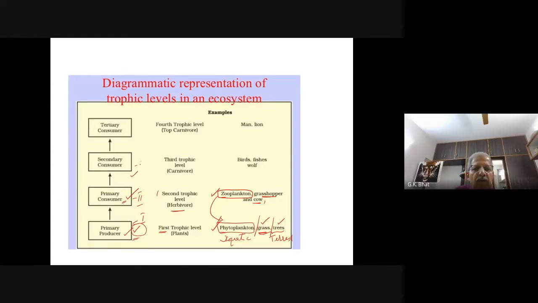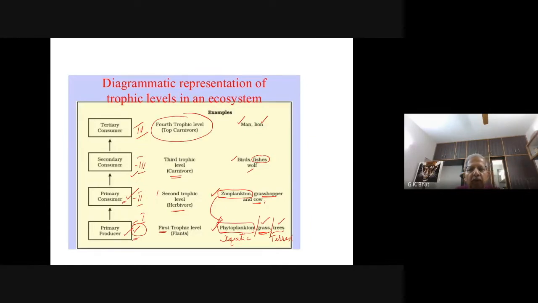Now coming to secondary consumer. Secondary consumers occupy third trophic level, and these are carnivores. And these carnivores are, especially in case of the aquatic ecosystem, mainly fishes. And in terrestrial ecosystem, they are birds, wolves, etc. And the fourth trophic level is occupied by top carnivores. So here, if you look into this aquatic ecosystem, it may be larger fishes. Even we can include man also in that, or even you can include a lion, tiger, etc. These all occupy the fourth trophic level.